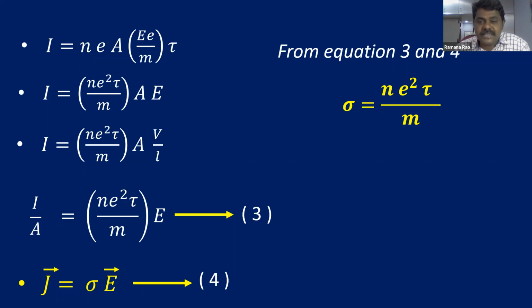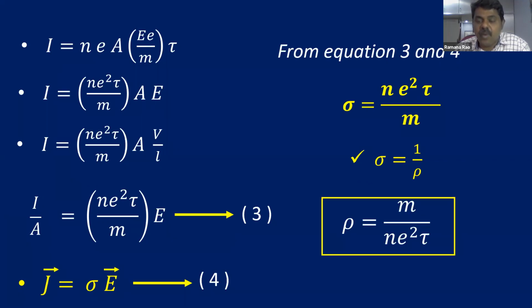And what is resistivity? Resistivity is the reciprocal of conductivity. So if you take the reciprocal of this equation, you'll get resistivity. This is the most important formula. With this equation you can learn how resistivity depends on temperature and how resistivity does not depend on length and area.